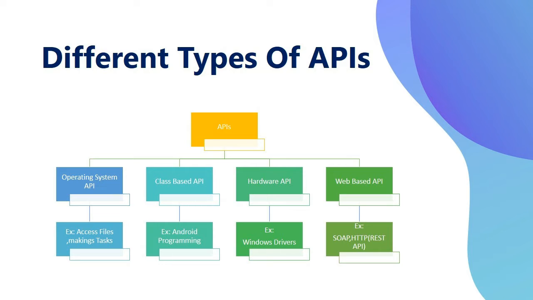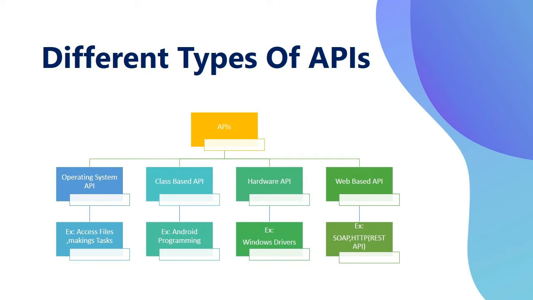Second one is the class based APIs, which are used for mapping two or more programs in one place. Example, Android programming. Third one is the hardware API. This API provides communication between the operating system and hardware. Example, Windows drivers. Finally, our turn reached.